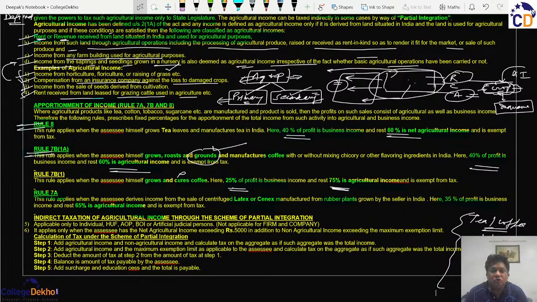So for those who have only agricultural income, there is no taxability. But for those who have agricultural income as well as non-agricultural income, partial integration becomes applicable and it increases their tax on their non-agricultural income in comparison to normal taxation. And that is why we can say that partial integration is an indirect way of taxing agricultural income of those assessees who have agricultural income as well as non-agricultural income. And we will discuss that when we join